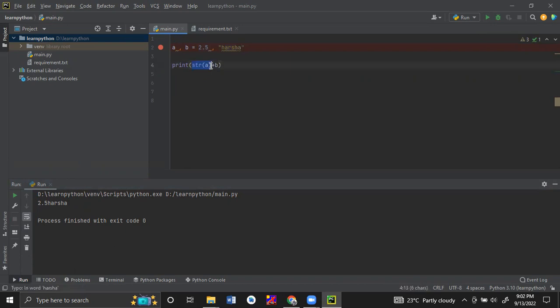This A becomes a string, because I am casting from float value to string. I have casted successfully, so this value becomes a string value. This complete string value gets appended to the B variable. B variable contains the string value Harsha. That's why it's appended 2.5 and Harsha.